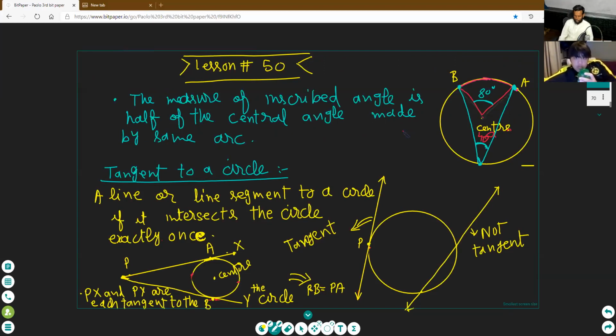See this figure, Paulo. We have an outside point. This is the outside point, okay? Tell me the total number of tangents.